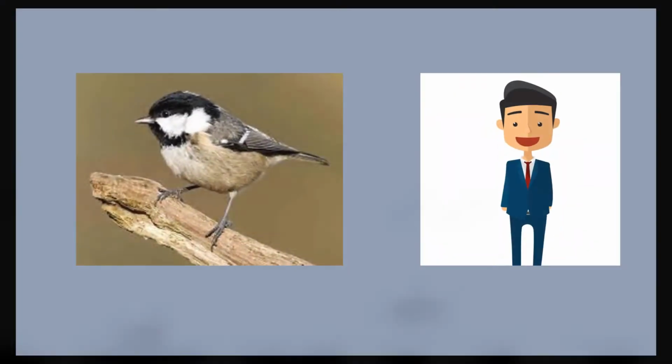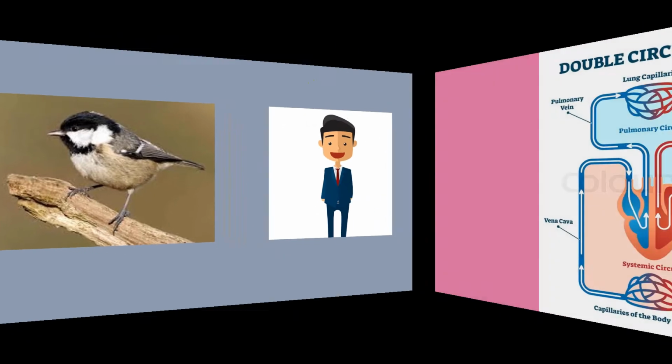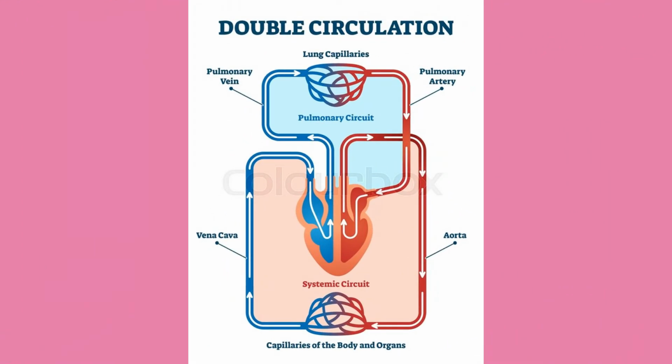Double circulation we observe in birds and mammals. In these animals, the heart is divided into four chambers: two auricles and two ventricles. The left side of the heart contains oxygenated blood. The right side of the heart is filled with deoxygenated blood.